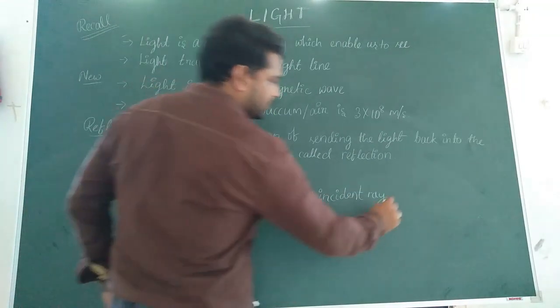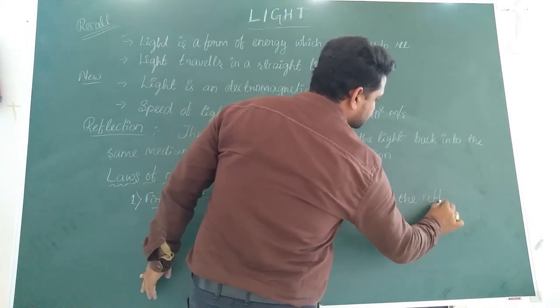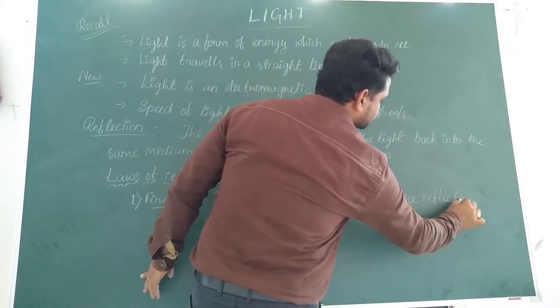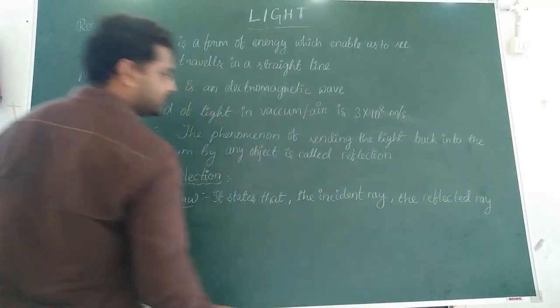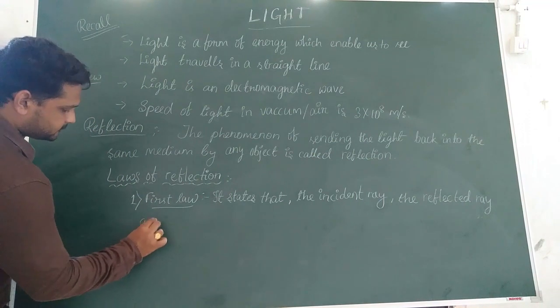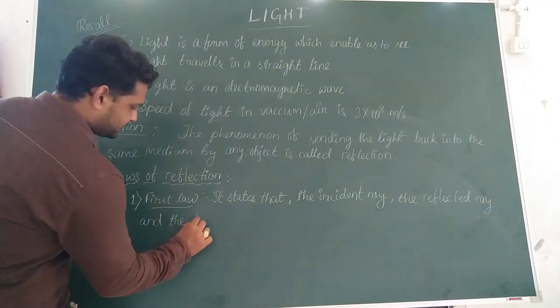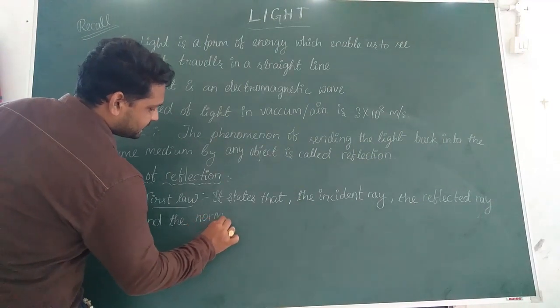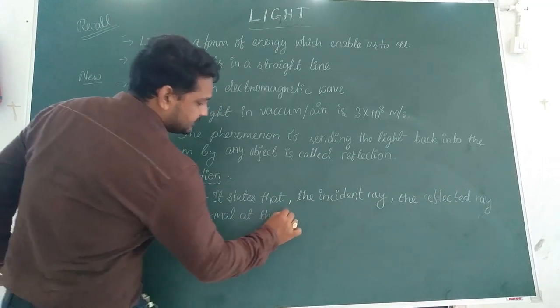the incident ray, the reflected ray, and the normal at the point of incidence.